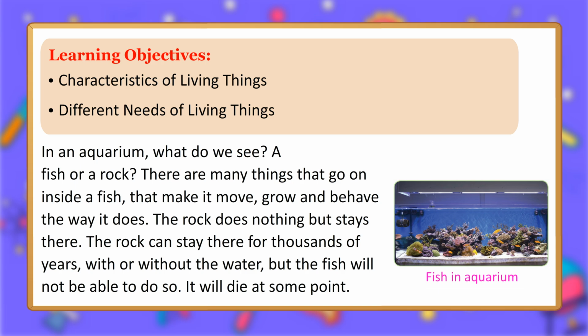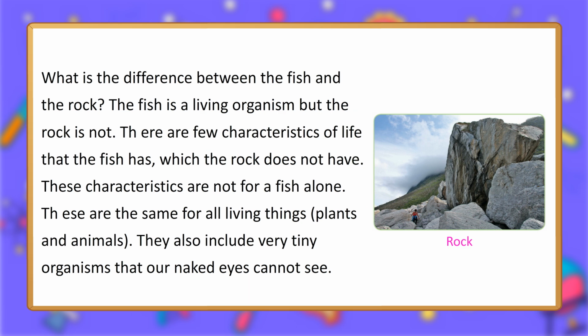Fish in aquarium. What is the difference between the fish and the rock? The fish is a living organism but the rock is not. There are a few characteristics of life that the fish has, which the rock does not have. These characteristics are not for a fish alone. These are the same for all living things, plants and animals. They also include very tiny organisms that our naked eyes cannot see.